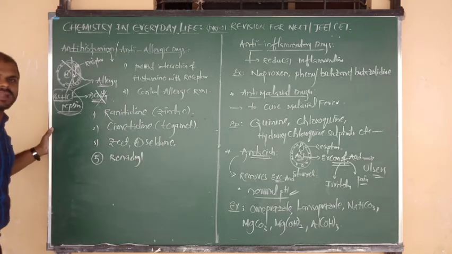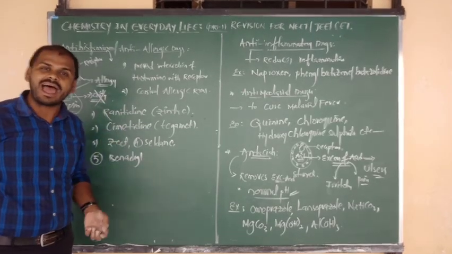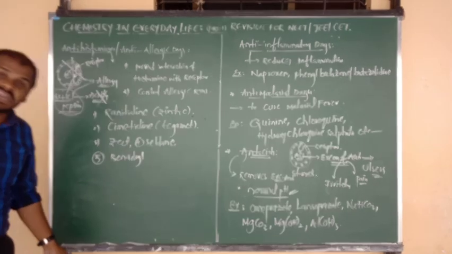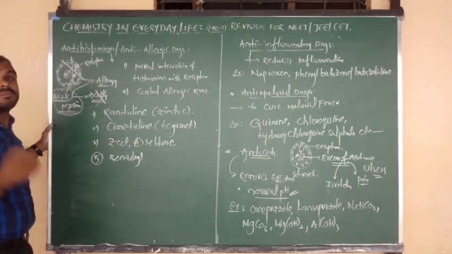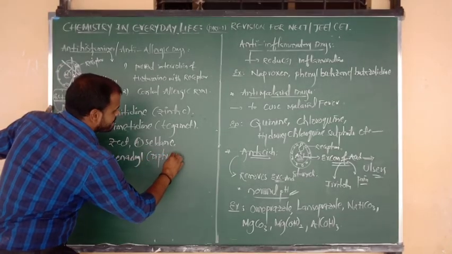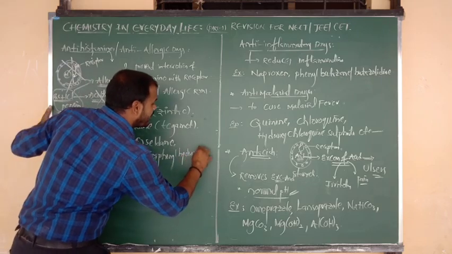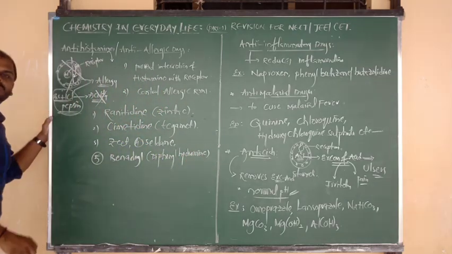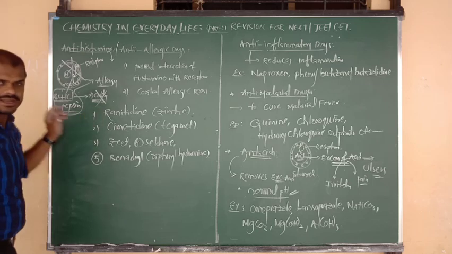You see the ad on TV, in the case of acidity, they show the ad about what? Benadryl. Benadryl is also a company name, but the exact chemical name is diphenhydramine. This is the chemical name of Benadryl. It is an example of an antihistamine, working opposite to acidity.